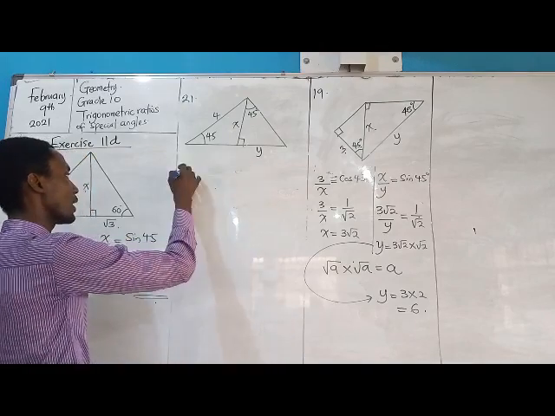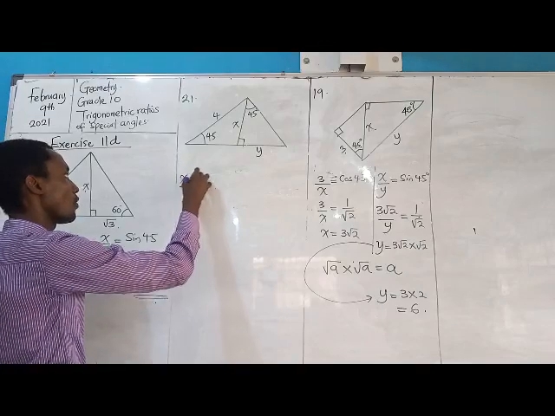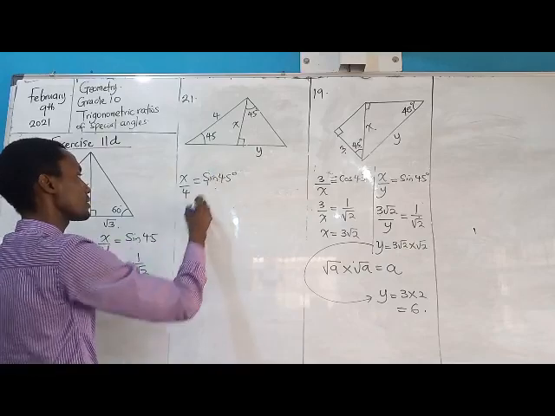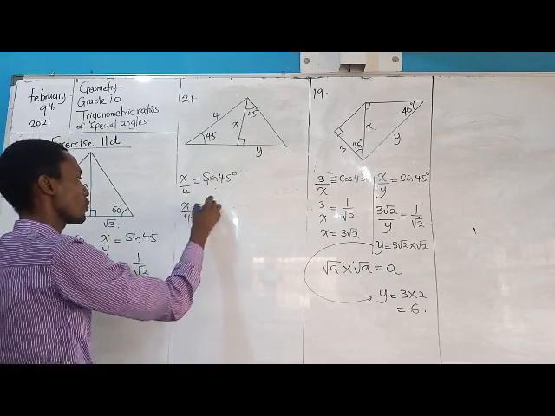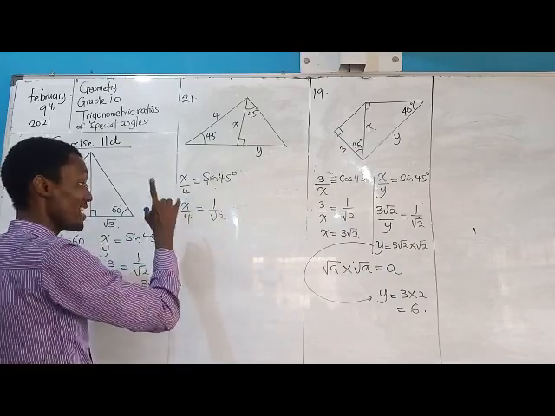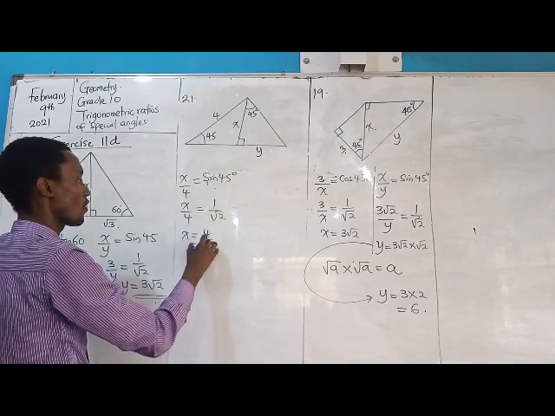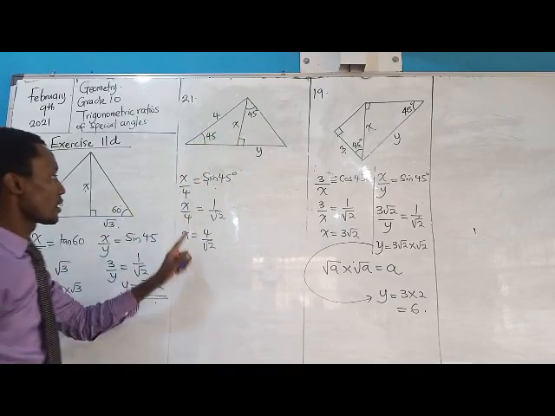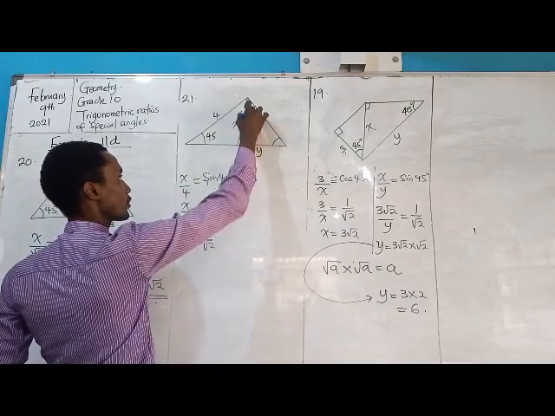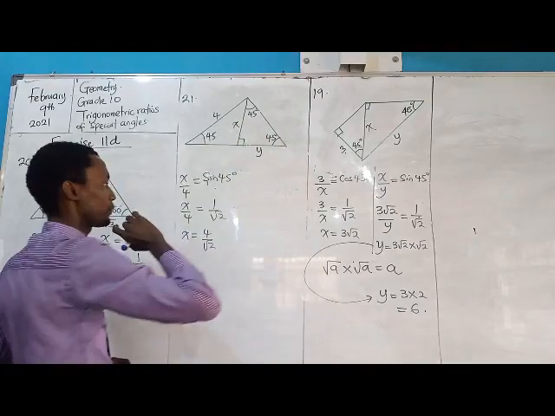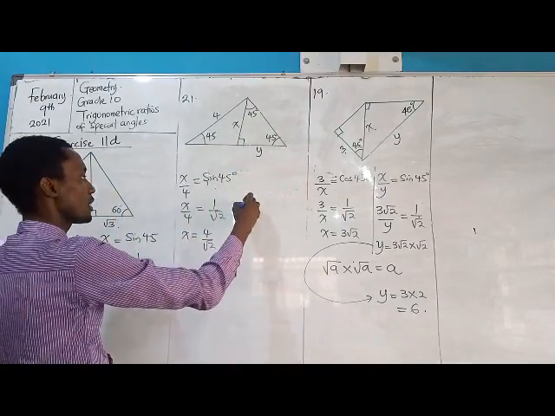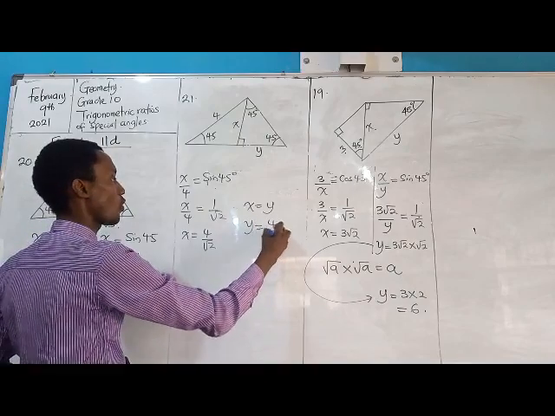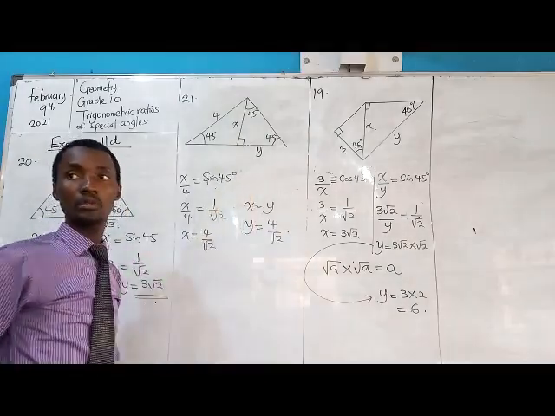Let's keep all to one corner. x over 4 is equal to sine 45 degrees, which means that x over 4 is equal to 1 over root 2, meaning that x will be equal to 4 over root 2. Now, once we've gotten x, we know that if this is 90 and 45, this will also be 45 degrees. By implication, x will now be equal to y. So which means y must be equal to 4 over root 2. Okay?